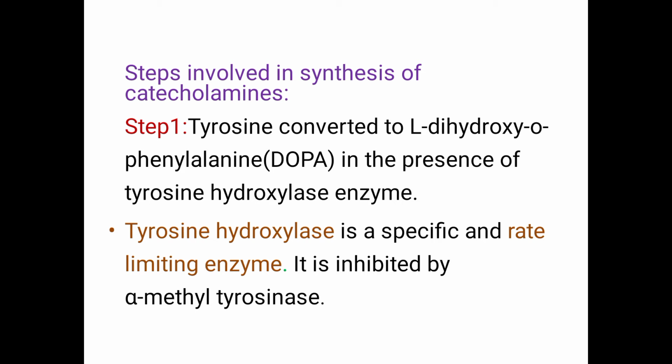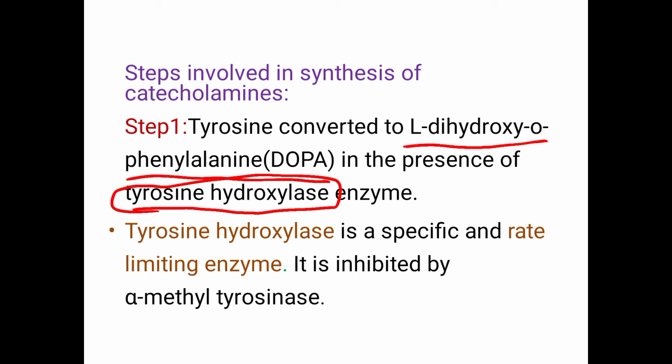In step 1, tyrosine converted to L-dopa, L-dihydroxyphenylalanine. Tyrosine converted to L-dihydroxy-O-phenylalanine, L-dopa, in the presence of the enzyme tyrosine hydroxylase. This tyrosine hydroxylase is a specific and rate limiting enzyme. This enzyme is inhibited by alpha methyl tyrosine.